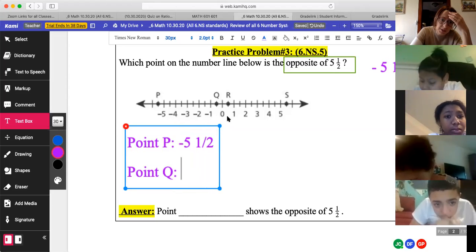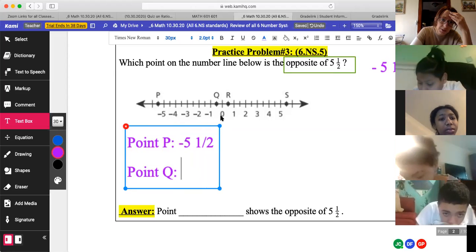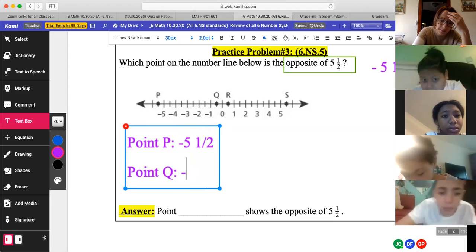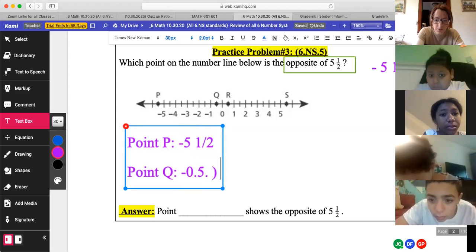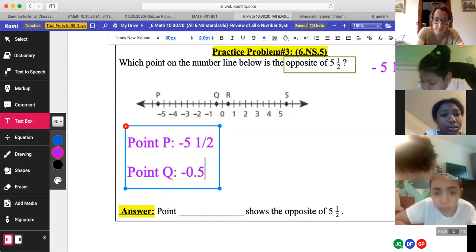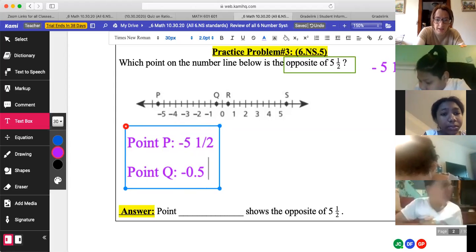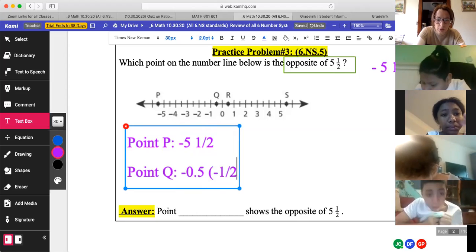What is Q? It's in between 0 and negative 1. What number is in between 0 and negative 1? Negative 0.5, which is the same as negative 1/2. Okay.